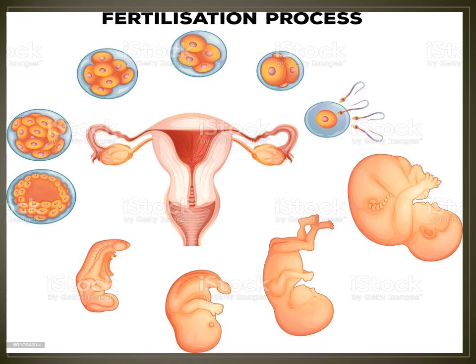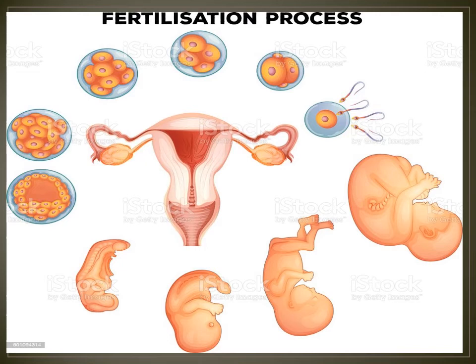In case fertilization does not take place, the wall of the uterus that had become thick and full of blood vessels for implantation of the embryo breaks down, and the ovum disintegrates.